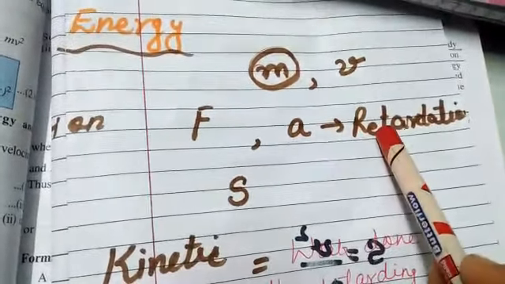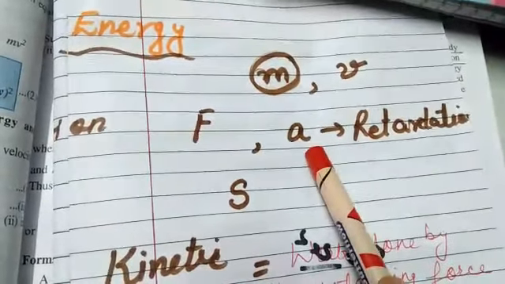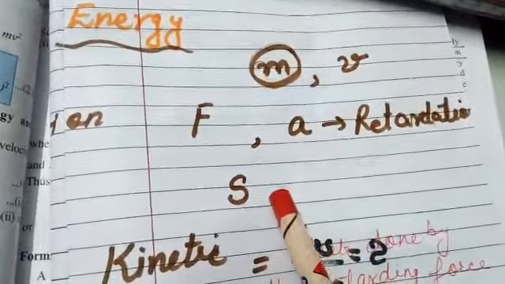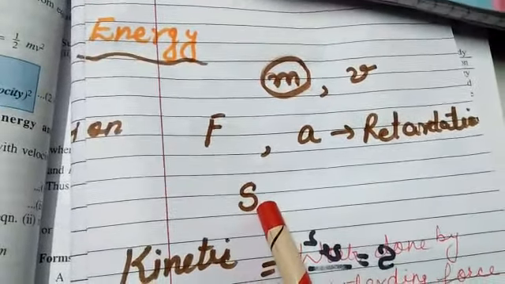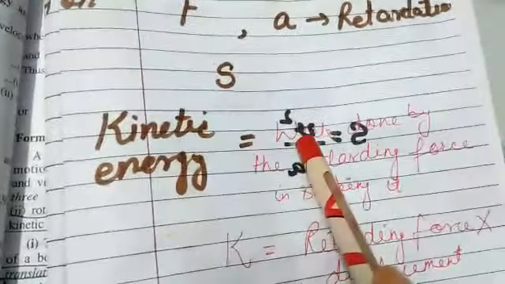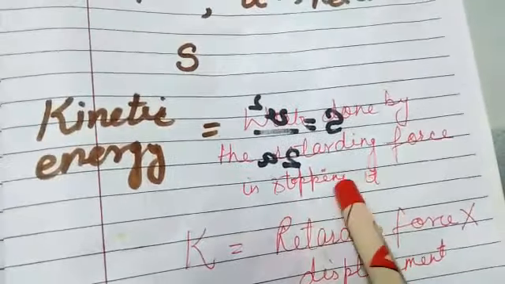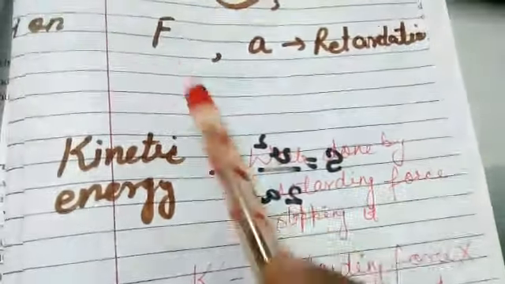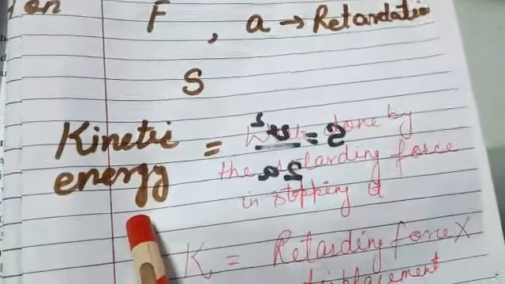जब आप उसको stop करोगे उसकी velocity क्या करेगी? Decrease होगी, और जब भी decrease होती है it's a retardation. And let s be the distance moved by that body before coming to rest. Then kinetic energy of the body will be equal to the work done by the retarding force to stop it. इसे रोकने के लिए उस रिटार्डिंग फोर्स F को कितना वर्क करना पड़ा, वही क्या है उसकी काइनेटिक एनर्जी.